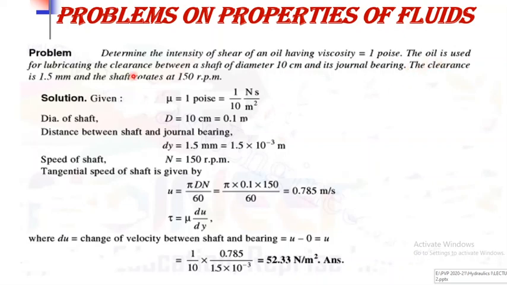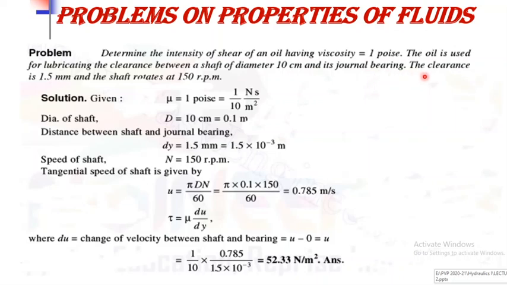Then the oil is used for lubricating the clearance between a shaft of diameter 10 cm. The diameter of the shaft is represented by capital D, which is equal to 10 cm. Again we have to convert that into meters, because we have calculated mu in Newton second per meter square. All properties should be in the same unit, so multiply by 10 raised to minus 2. So it is equal to 0.1 meter.